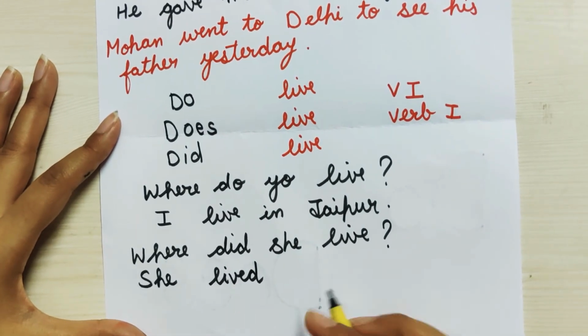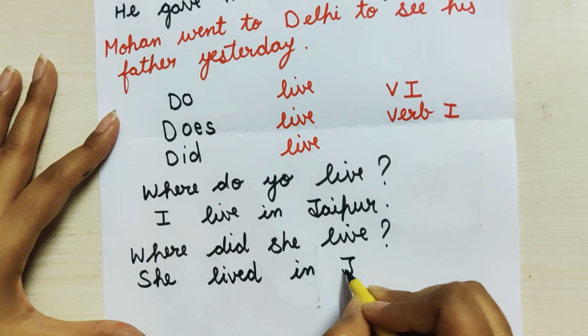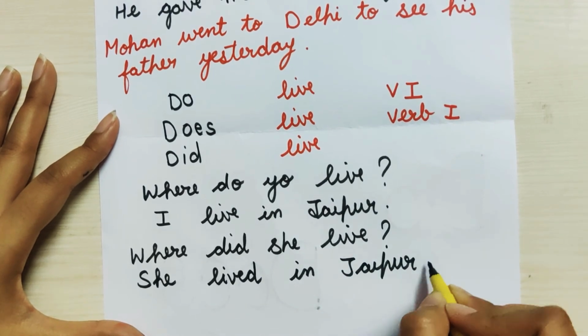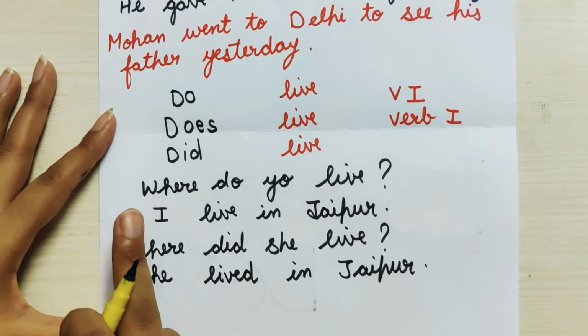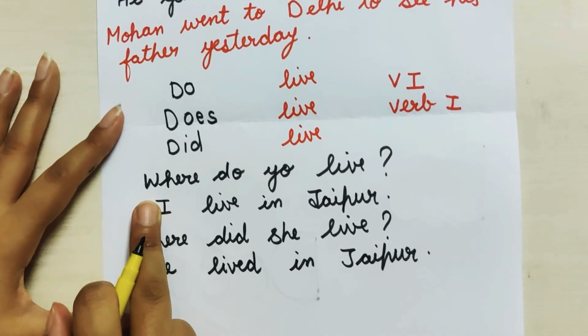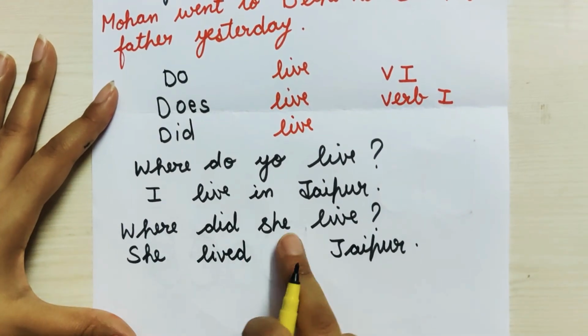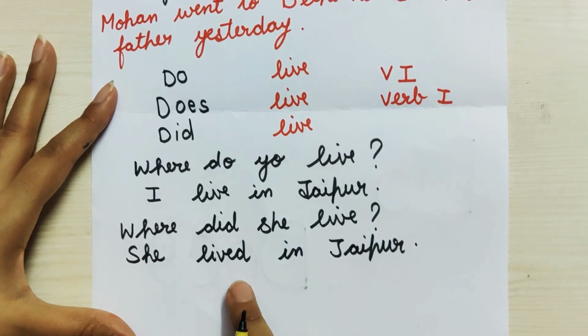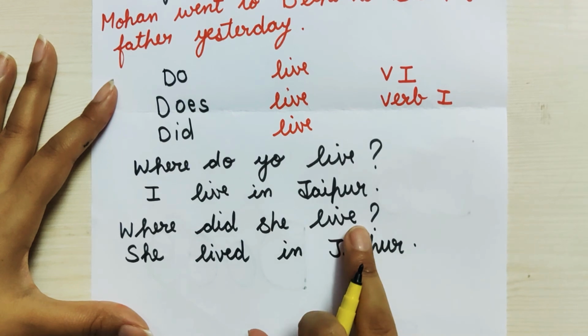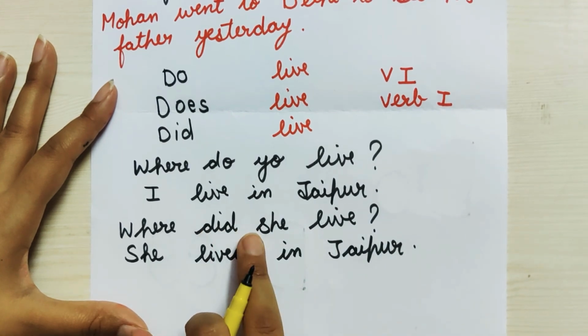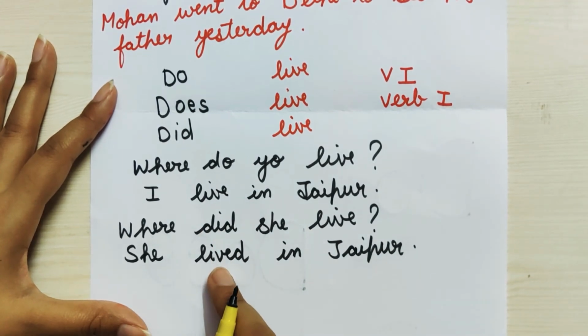She lived in Jaipur. This is the difference. If we are talking about the present, we will give the answer like this. And if we are talking about the past, where did she live? She lived in Jaipur. Did plus verb first. And if we are not using did, then verb second.